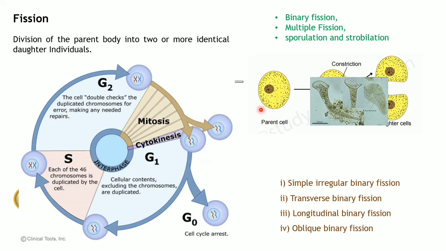Based on the plane of division, for example, let me draw it here, whether it is across, transverse, or simple, this fission is divided into different groups: simple irregular binary fission, transverse binary fission, longitudinal binary fission, and oblique binary fission. Let's see them one by one in detail.